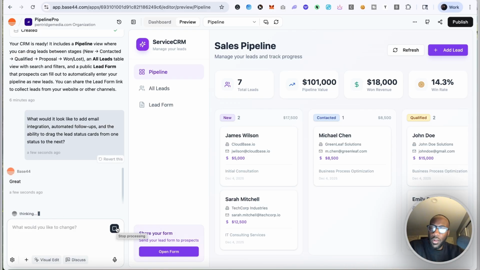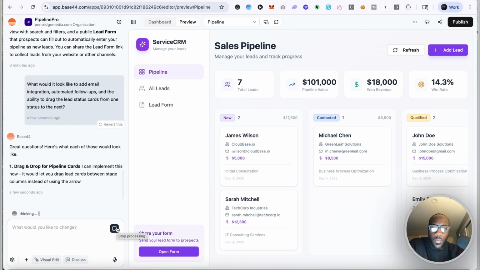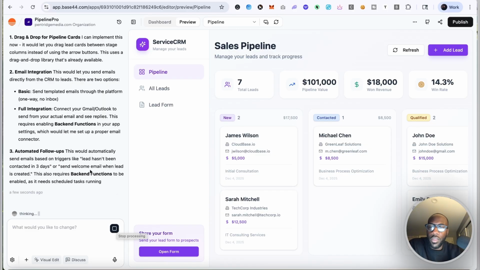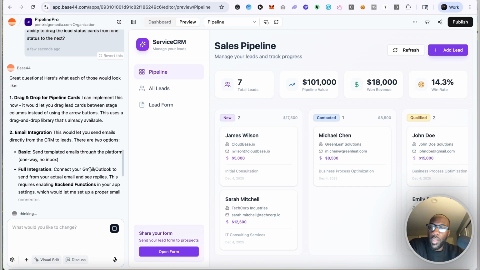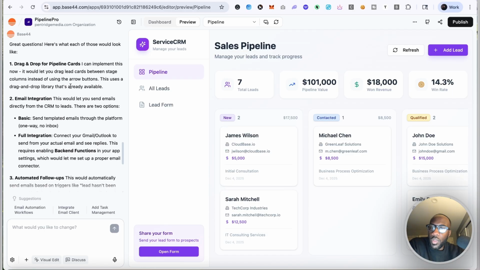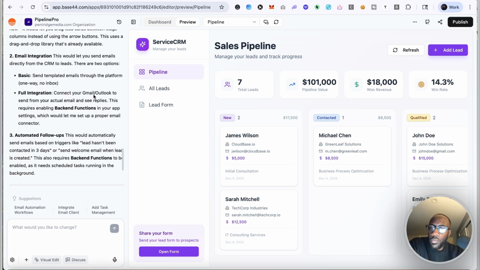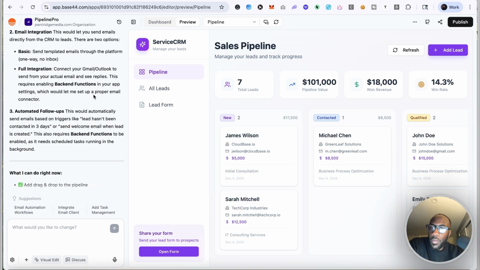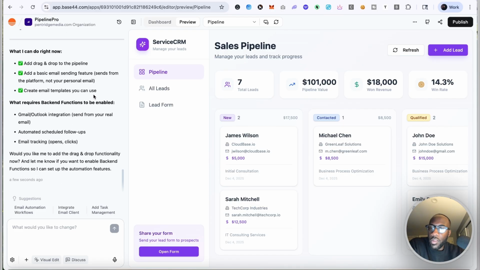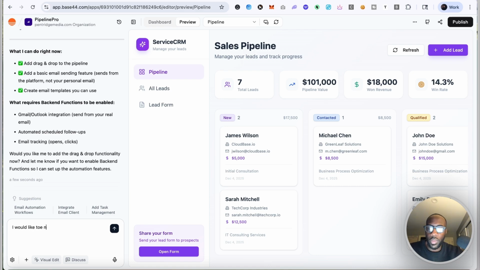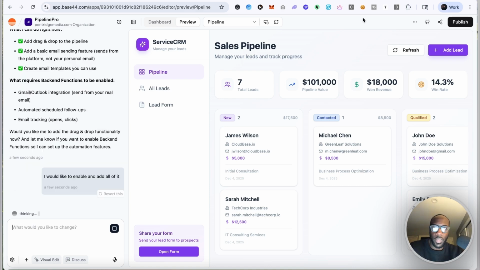It's also cool that they are giving you a few prompts while you are testing it out, right? They don't immediately put the paywall up for it. All right, so what it would look like: I can implement this now, drag and drop, email integration, send template emails through the platform, connect your Gmail, automated follow-ups, add drag and drop to the pipeline. What requires backend functions to be enabled: Gmail Outlook integration, automated scheduled follow-ups, email tracking. I would like to enable and add all of it. At least let's see what it says.